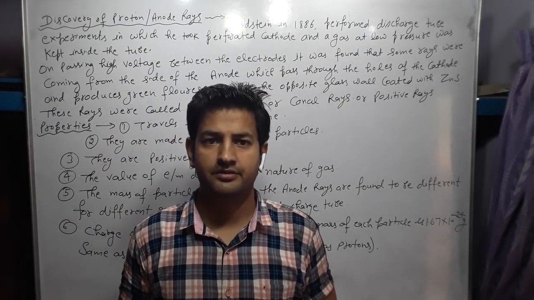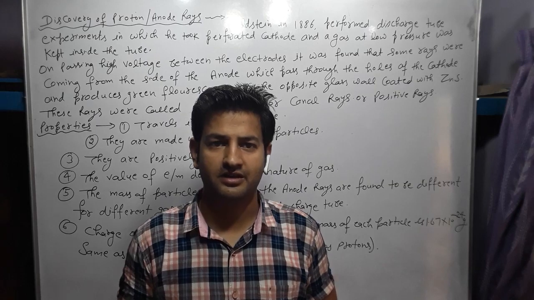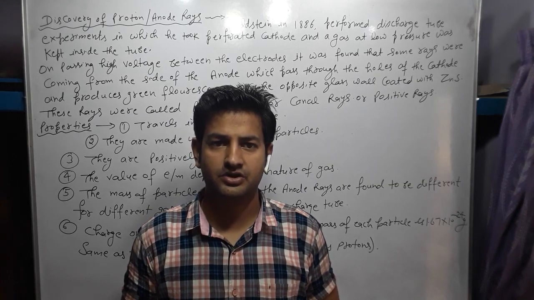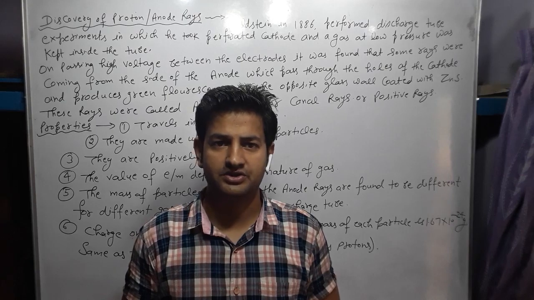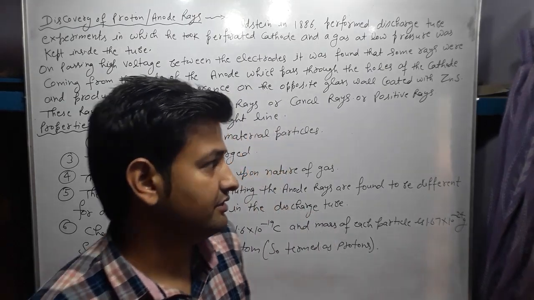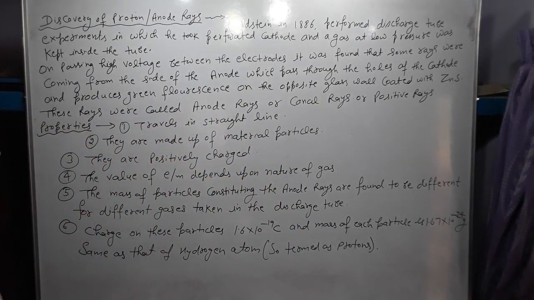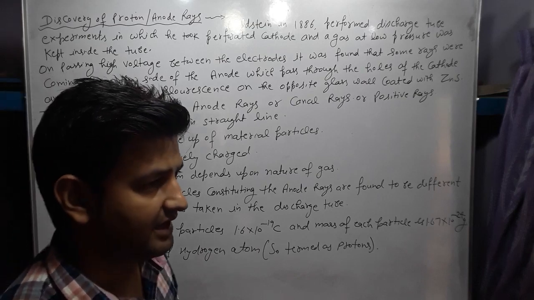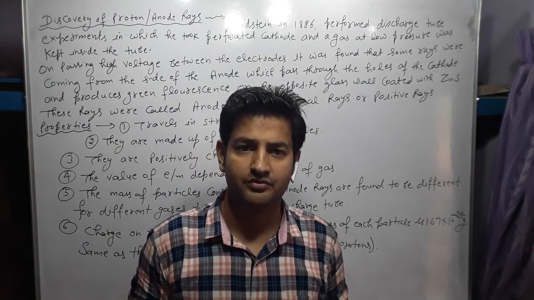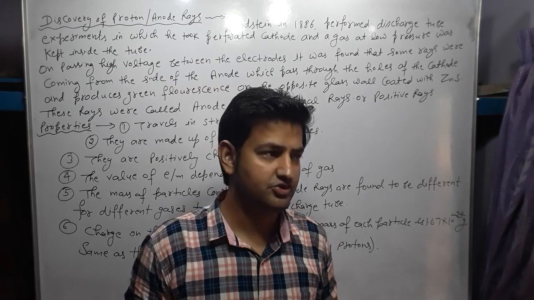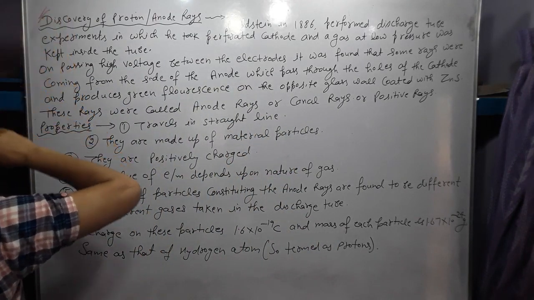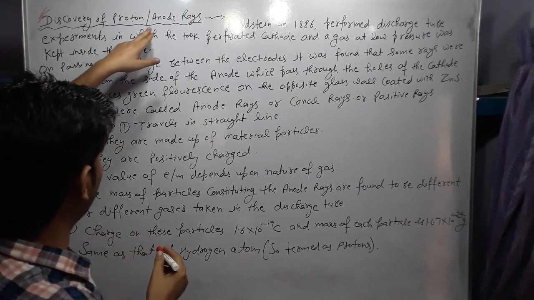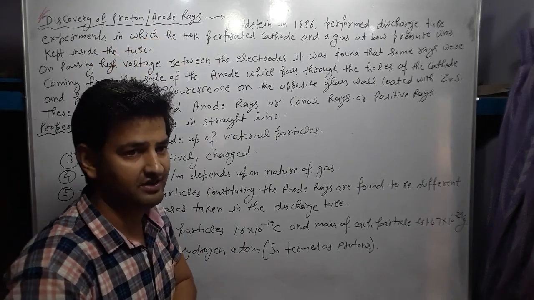Good morning, students. This is our second lecture of the unit Structure of Atom. In the last video lecture, we discussed the discovery of cathode rays, or the discovery of the electron. Today we are going to discuss our next topic, the discovery of the proton. So let's start. Discovery of the proton, or discovery of anode rays.